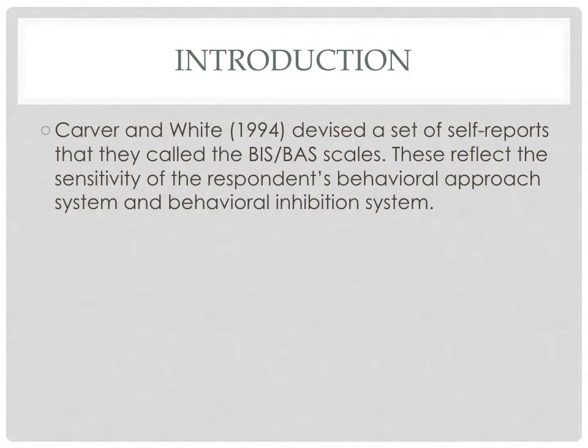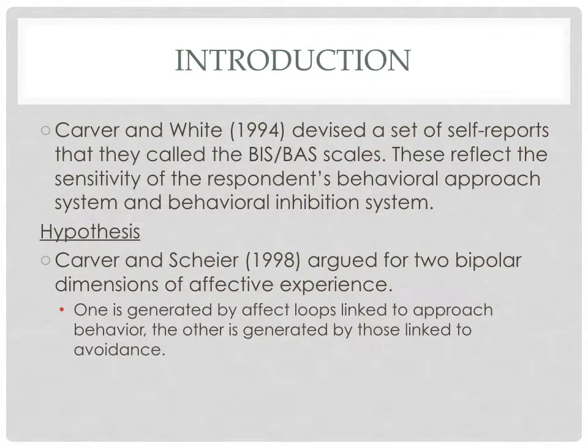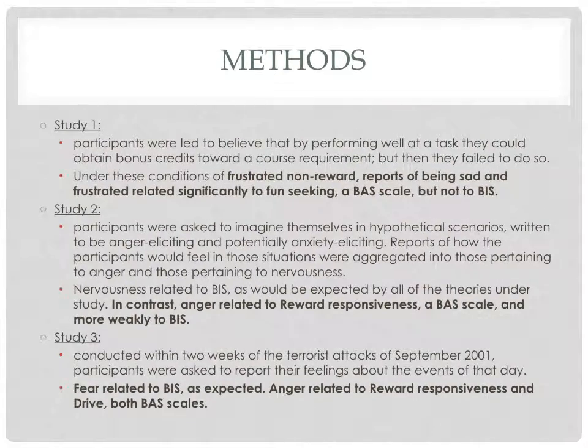Carver and White devised a set of self-reports that they called the BIS and BAS scales. They both reflect the sensitivity of the respondent's behavioral approach system and behavioral inhibition system. Carver and Scheier argued for two bipolar dimensions of affective experience. One is generated by affect loops linked to the approach behavior, and the other is generated by those linked to the avoidance behavior. To test their theory, Carver and Scheier did 3 different studies.